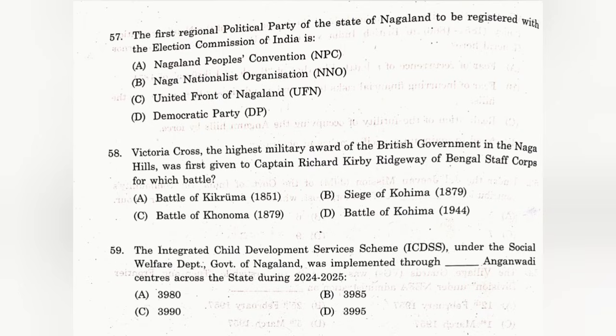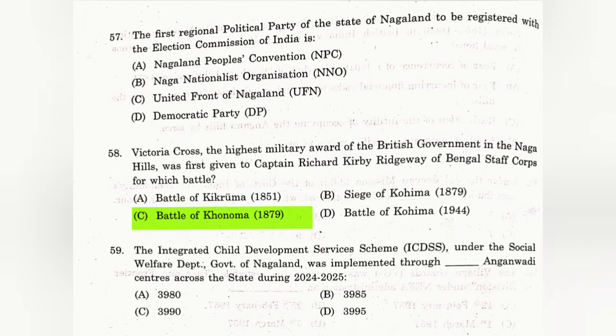The first regional political party of the state of Nagaland to be registered with the Election Commission of India is. The answer is B. Naga Nationalist Organization, NNO. Question number 58. Victoria Cross, the highest military award of the British government in the Naga Hills, was first given to Captain Richard Kirby Ridgway of Bengal Staff Corps for which battle? The answer is C. Battle of Konoma in the year 1879.